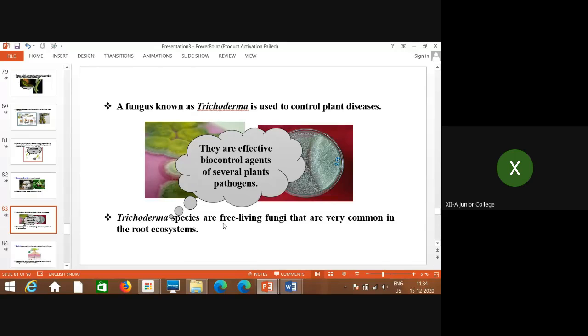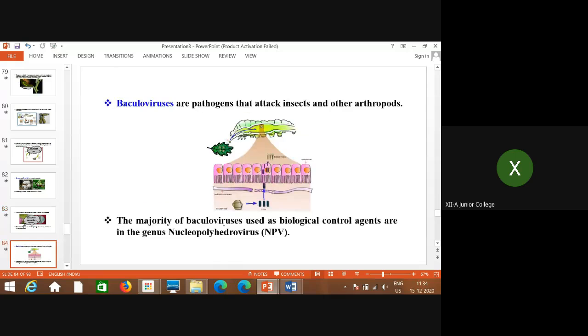For example, they are very much effective biocontrol agents to several plant pathogens. These are nothing but free living fungi, very common in the root ecosystem. Then one more example is baculoviruses, the pathogens that attack insects and other arthropods. The majority of baculoviruses used as biocontrol agents are in the genus